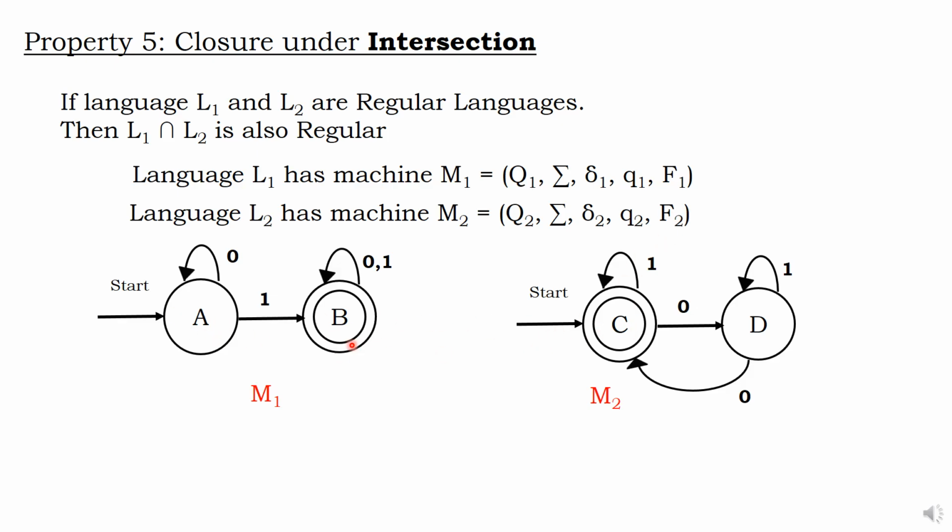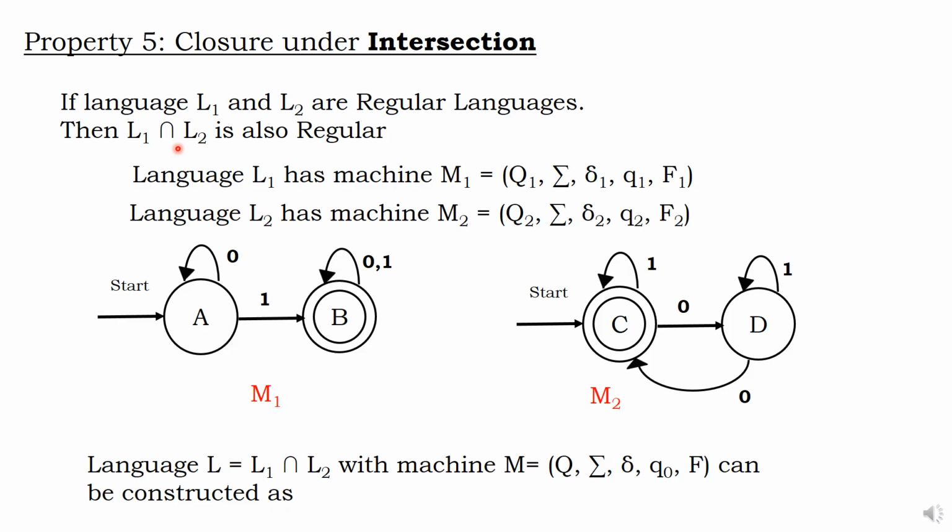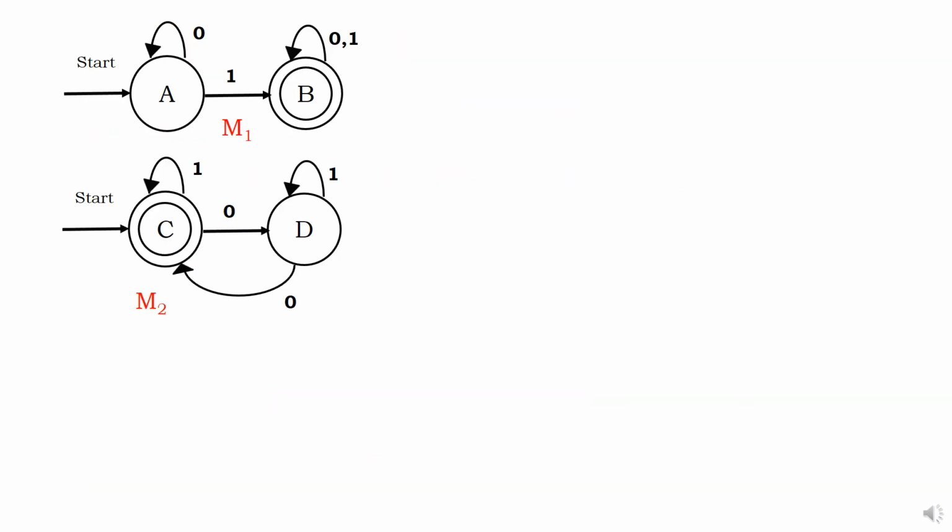Now, M1 is the machine for L1 and M2 is the machine for L2. What is L1 intersection L2? It is the combination of these two machines. How are we going to construct it? Have a look, it's very complicated. Whatever M1 and M2 I decided, I have drawn. Now I am going to draw L1 intersection L2.